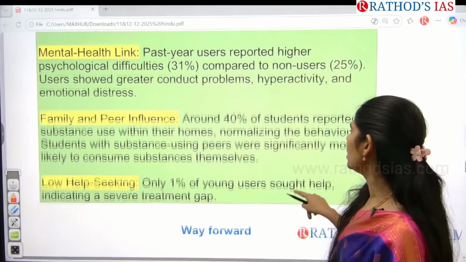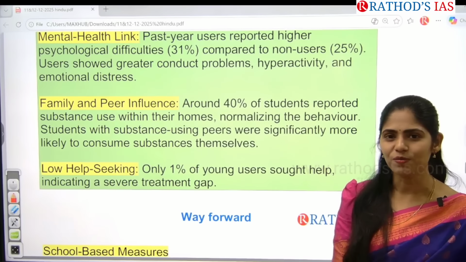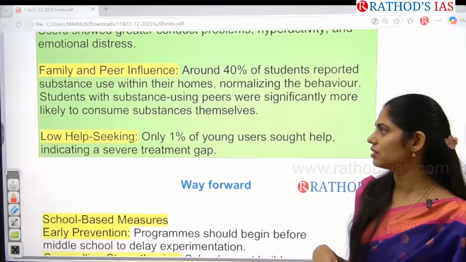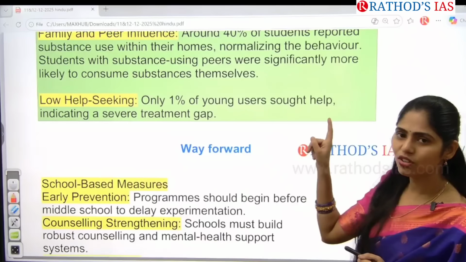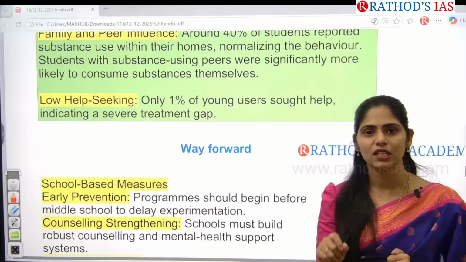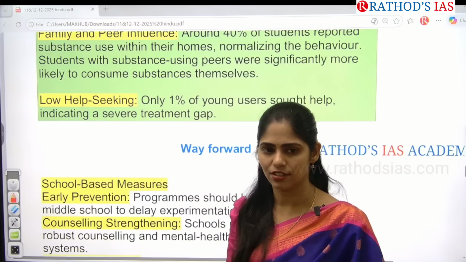And this one here is around 40% of students reported substance abuse within their homes. 40% of students reported, but the remaining 60% didn't. And the next one here is around 1% of young users sought help, indicating that they need treatment. They need to have rehabilitation, etc.